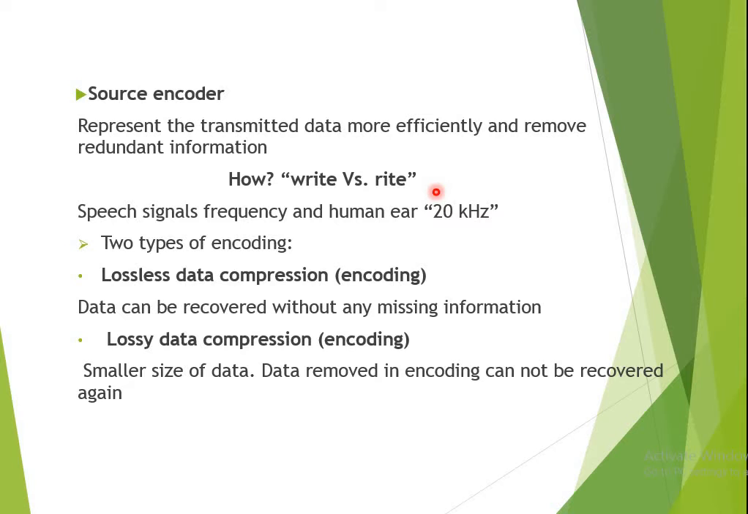It will remove the bits which are redundant, for example the speech signal frequency, and the human ear is limited to 20 kilohertz. There are two types of source encoding. The first one is lossless data compression encoding. Here the data can be recovered without any missing information. In lossy data compression encoding, the smaller size of data removed in encoding cannot be recovered again. So these two are the types of source encoding.